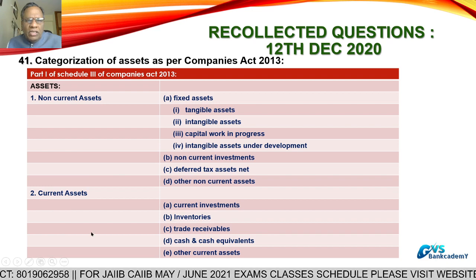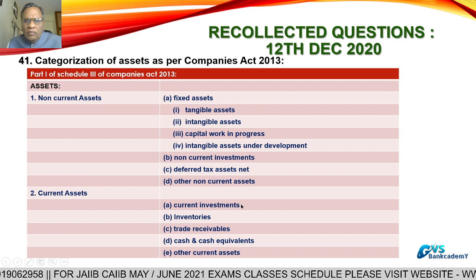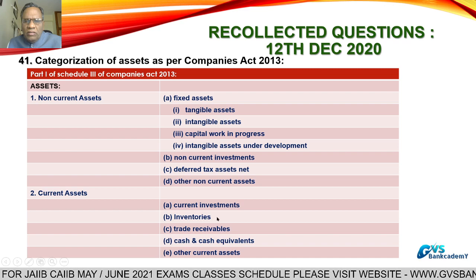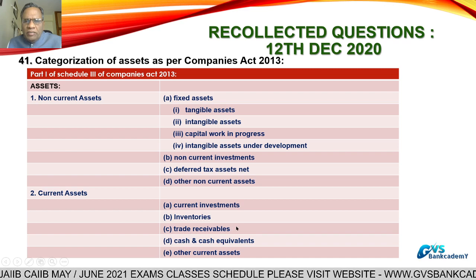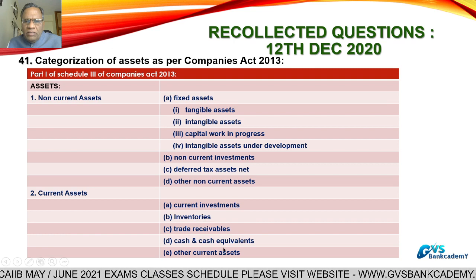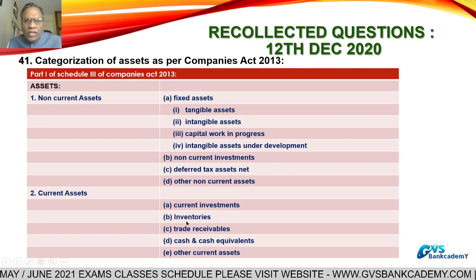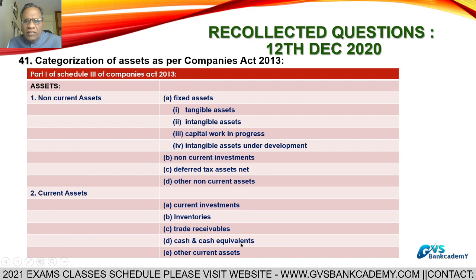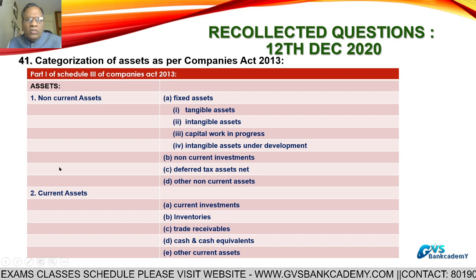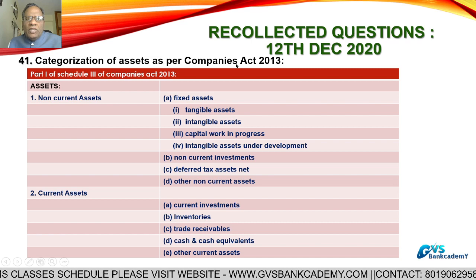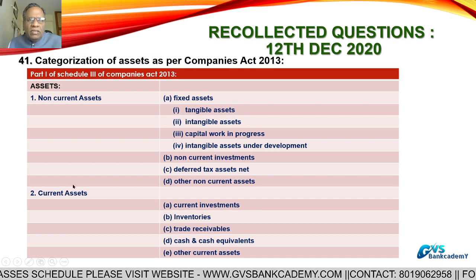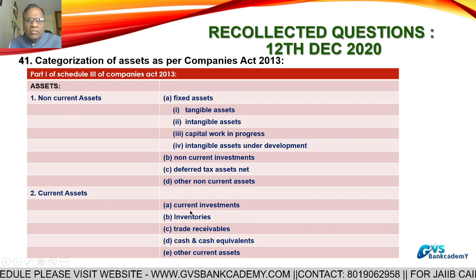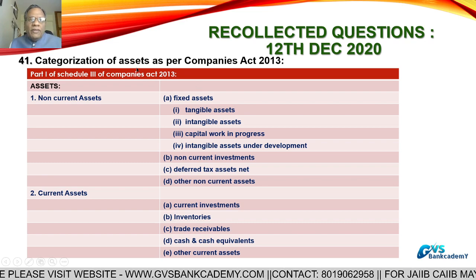2. Current assets. What are the current assets? Current investments means short-term investments, realizable within 1 year; inventories, stock; trade receivables, means credit sales amount; cash and cash equivalents; other current assets if any. So these 5 are part of current assets. So categorization of assets as per Companies Act: non-current assets and current assets, these two. Most important for the participants.